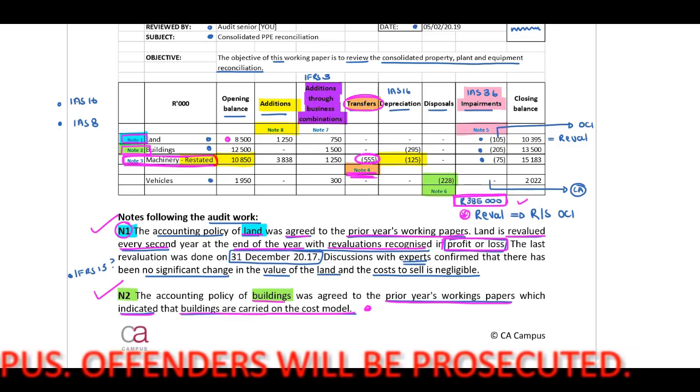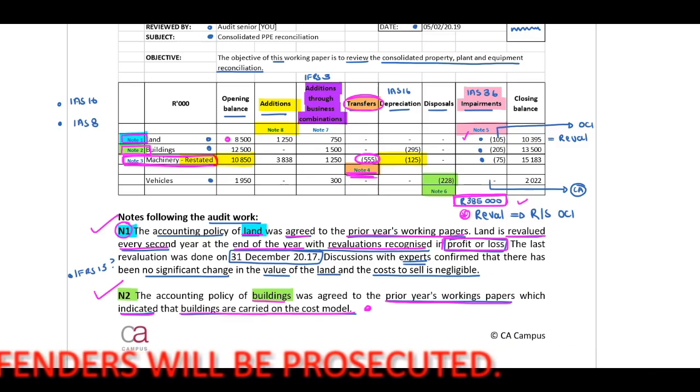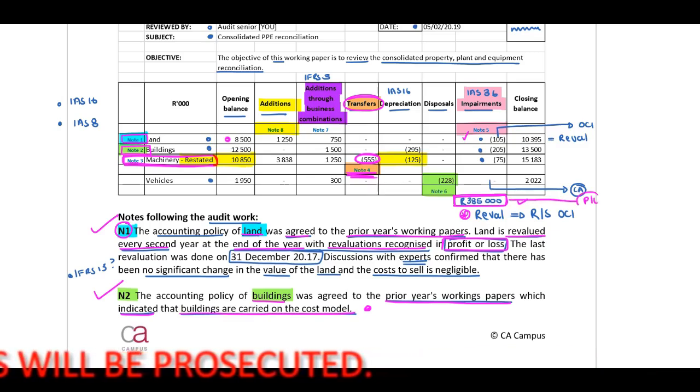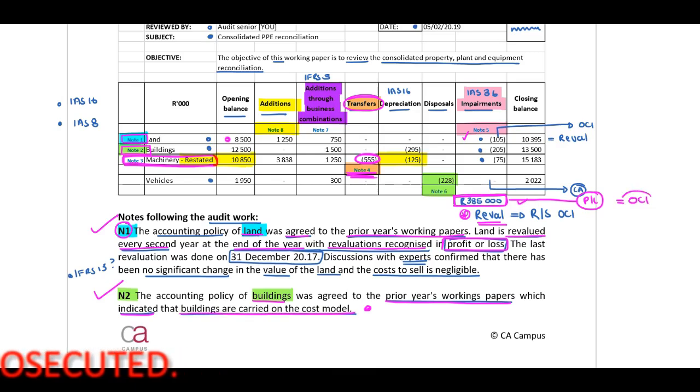But guys, when we look at this, they've allocated to land, okay? But they indicate to us that they have classified this in profit and loss. But if the land is based on the revaluation method, shouldn't the impairment be recognized in our OCI in terms of land? Yes, guys.